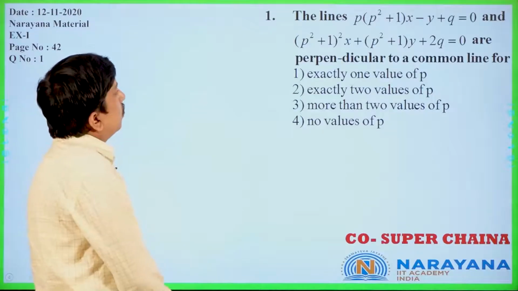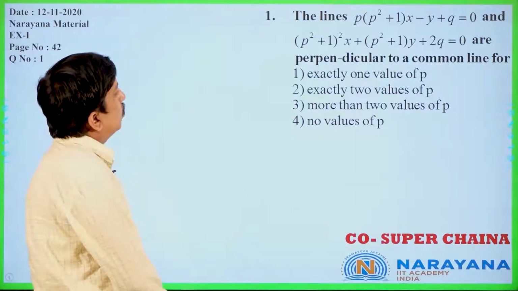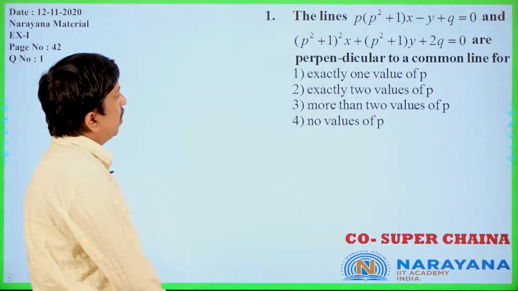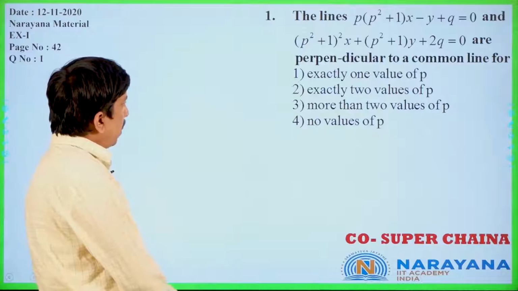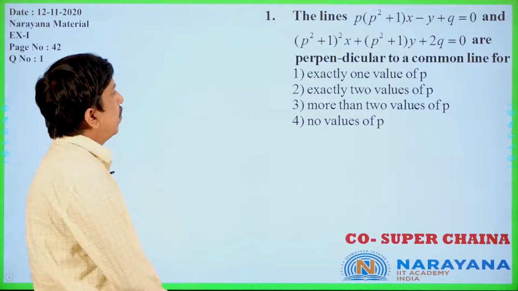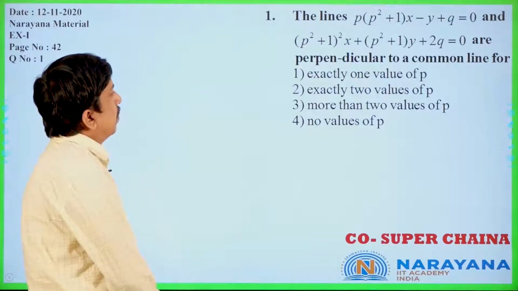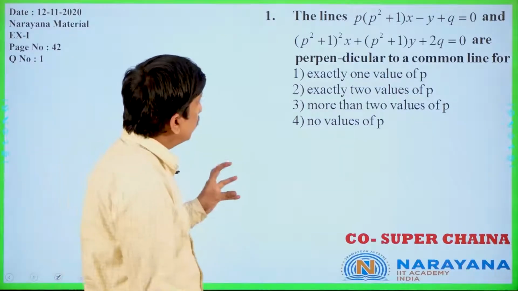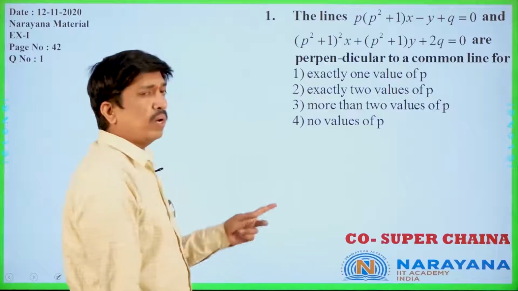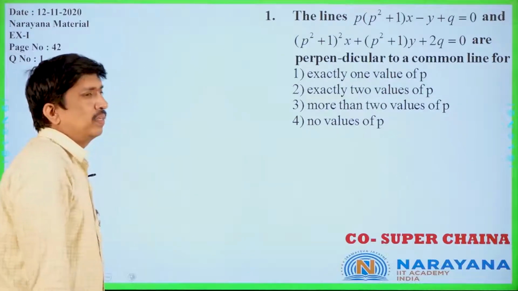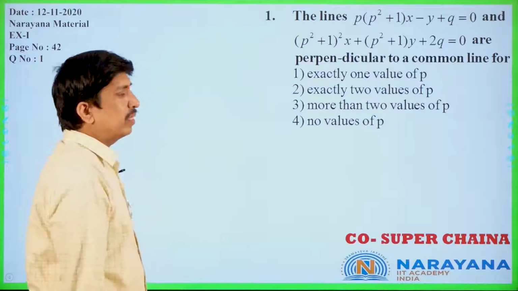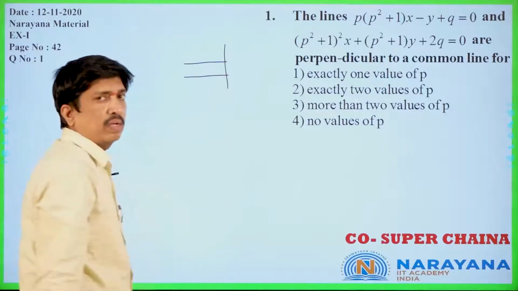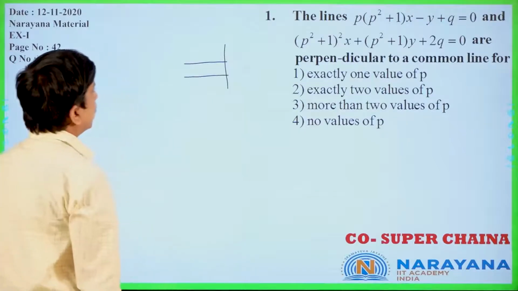The lines p into (p square plus 1) x minus y plus q equal to 0, and (p square plus 1) whole square x plus (p square plus 1) y plus 2q equal to 0, are perpendicular to a common line. Then find the condition. These two lines are perpendicular to the common line, which means these two are parallel only. So the two lines are parallel means what is the condition?